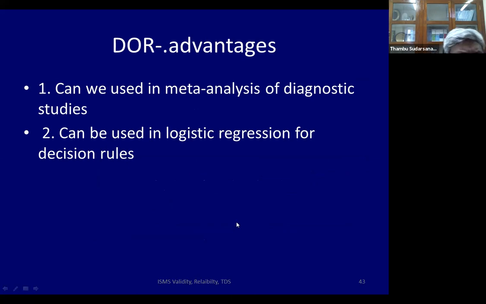So we are now talking about one study design called systematic review and meta-analysis. When you want to combine many diagnostic studies, some people just report the overall sensitivities and specificities of each study. Or we can take the diagnostic odds ratio and use it in a meta-analysis. It can also be used in logistic regression for decision rules.